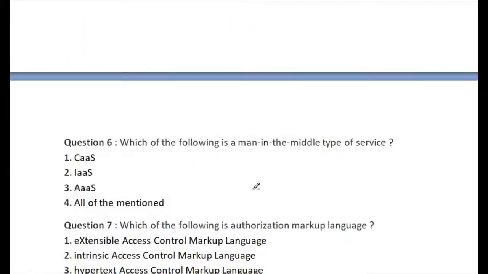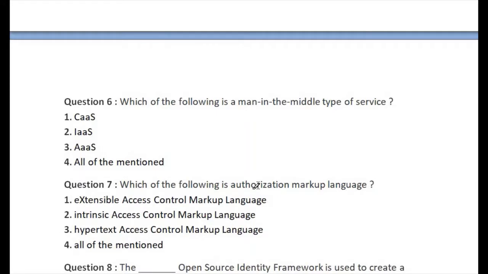Let's go for question number 6. Question number 6 is: which of the following is a man in the middle type of service? The first is container as a service, the second is infrastructure as a service, the third is application as a service, and the fourth is all of the mentioned. The right answer of this question is option number 1, container as a service.